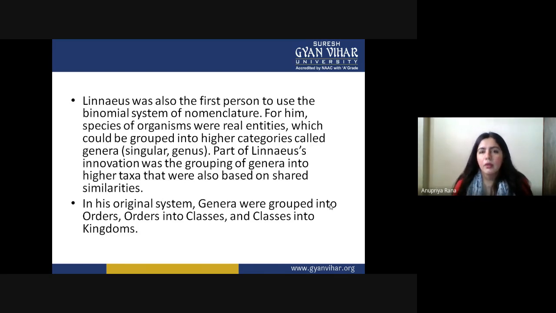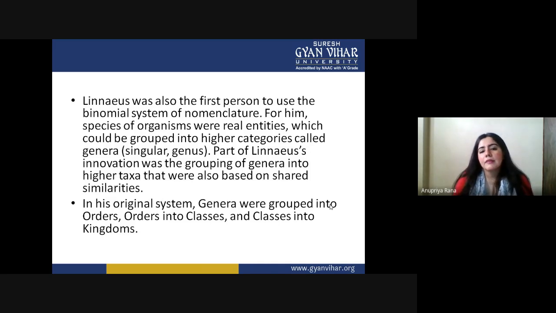This whole genus phenomenon was given by Linnaeus, because he believed that related species have to be put in a higher category. He had in mind that there is some taxonomic unit which covers the same kind of species under it. So he put the name genus, and species having the same kind of phenotypic features were put in those genera.